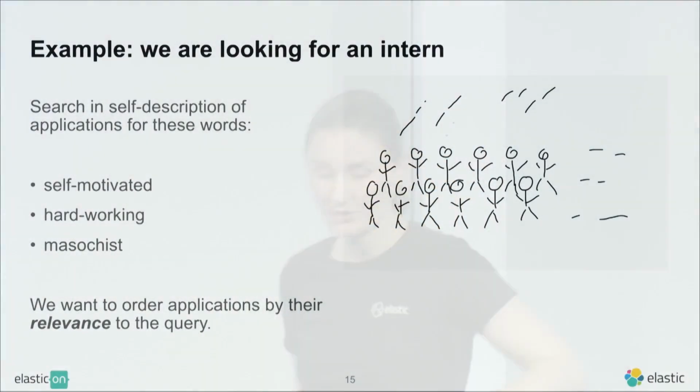Okay, before we talk about BM25, just a quick reminder of what TF-IDF, the current default, is actually all about. So we stick with this rather artificial example of we're looking for an intern. We're looking for a self-motivated, hard-working masochist. And then we want the application to order the applicants by searching with these keywords in the self-description, and we're looking for the most relevant documents.